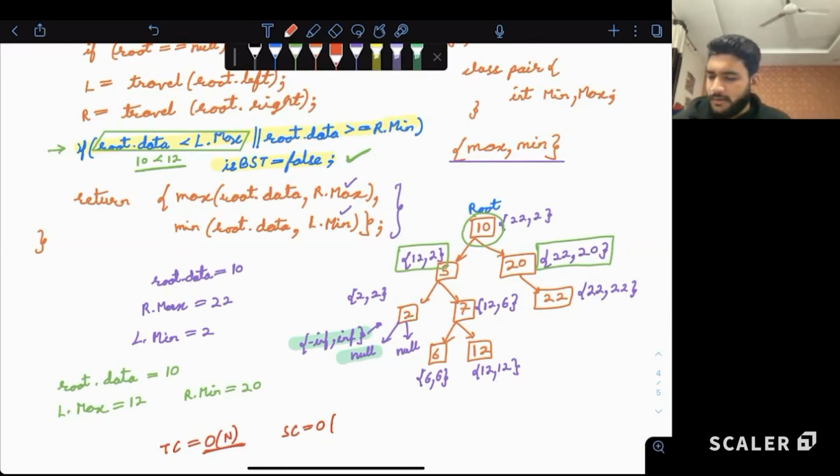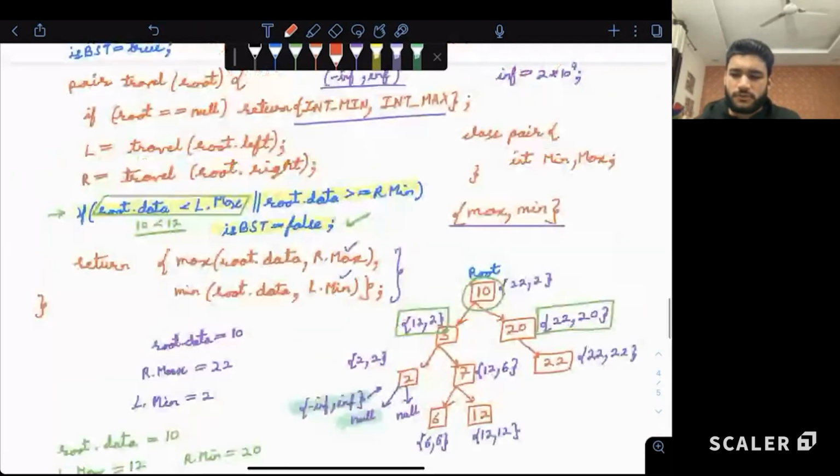So is it order of n or order of h? What do you guys feel? Are we using space equal to the entire tree, or are we using space equal to height? Constant? No, it's not constant. Correct, the majority of you are correct. The answer is order of height.